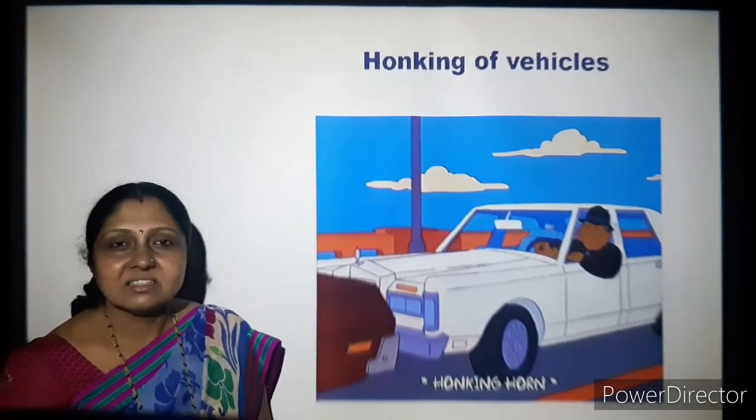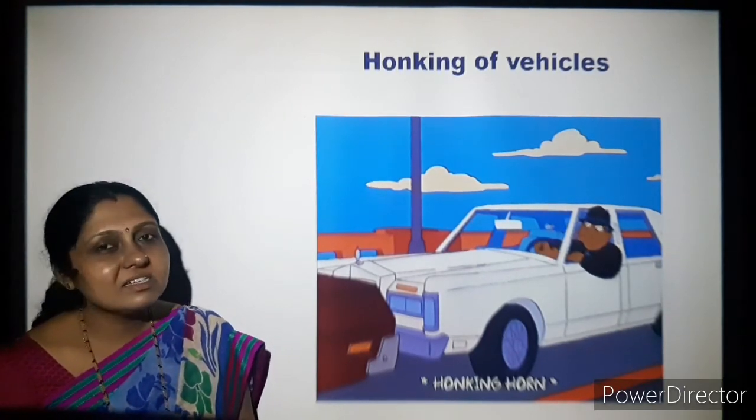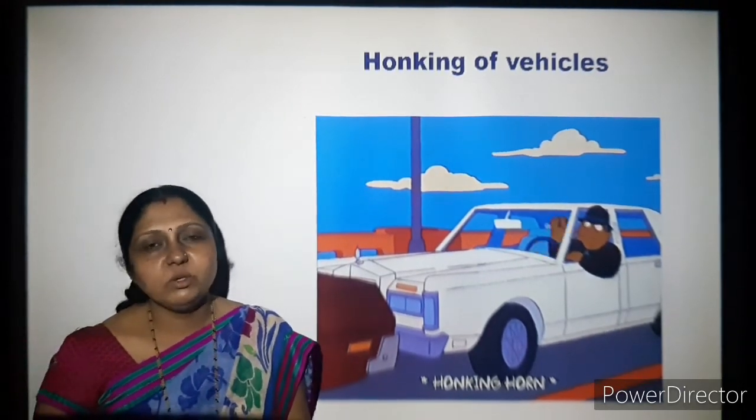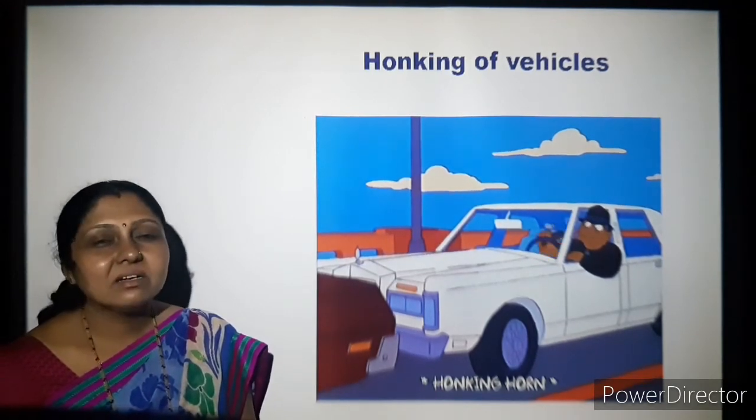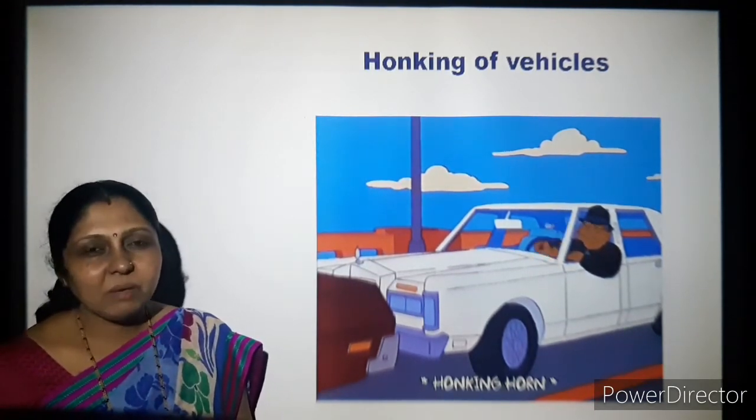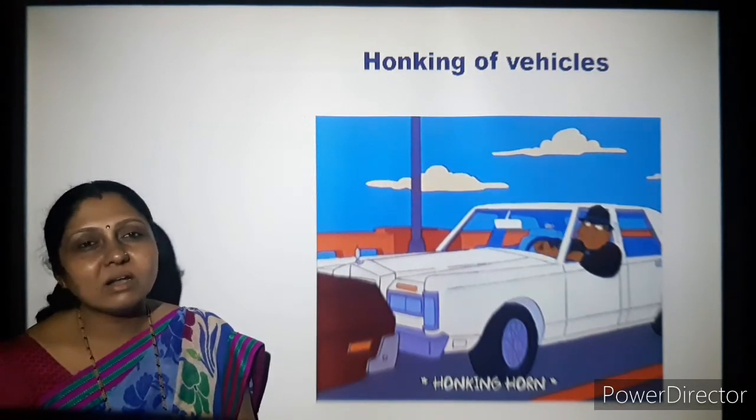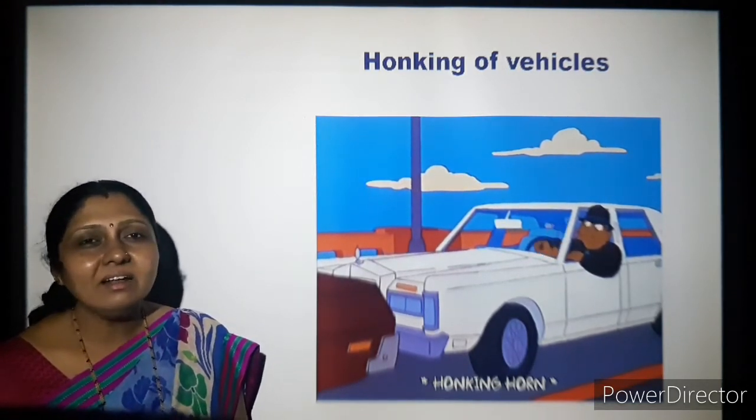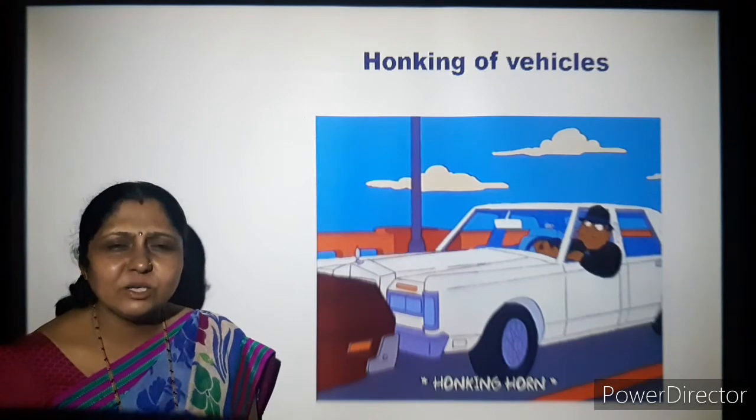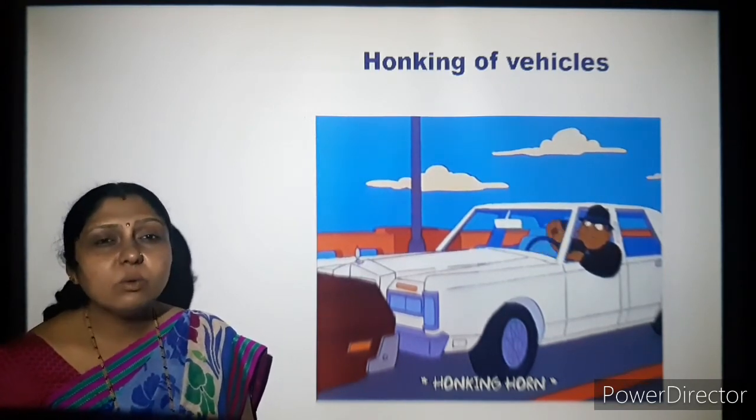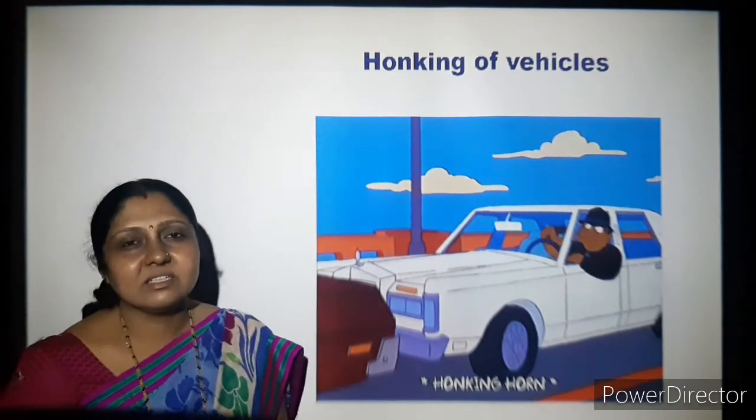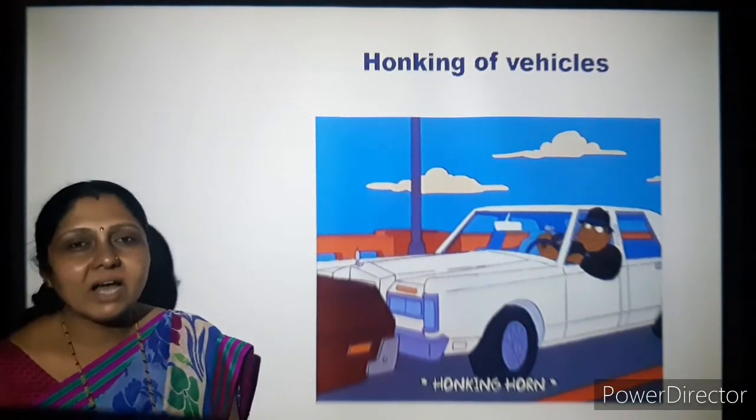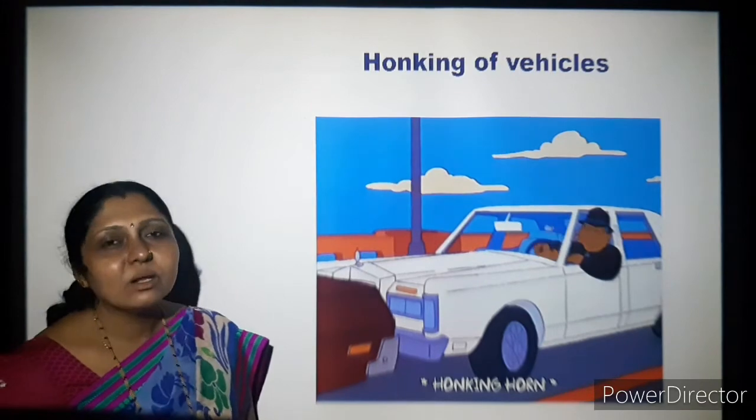Honking of vehicles. Yes, honking of vehicles is needed. The horns we use, where it is needed, we have to use it. But there are some people who never bother about anything. They just go on honking continuously, with no limit for that honking, which is really disturbing the environment, and it is called noise pollution.